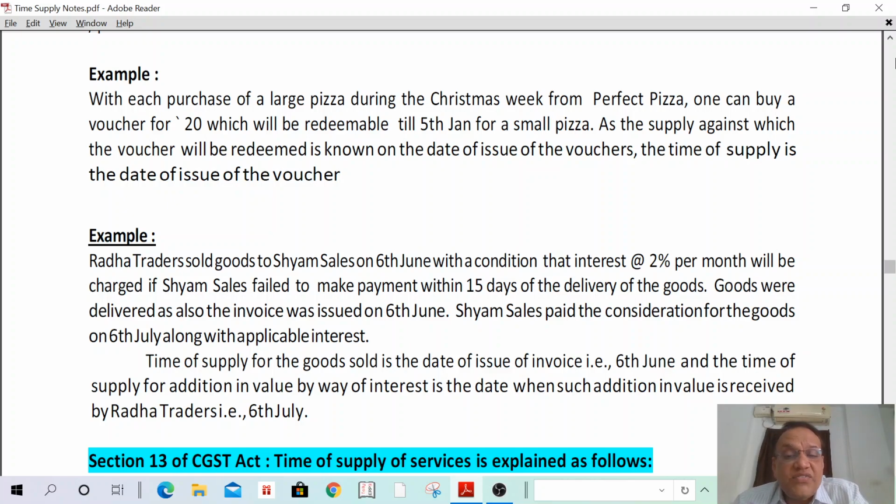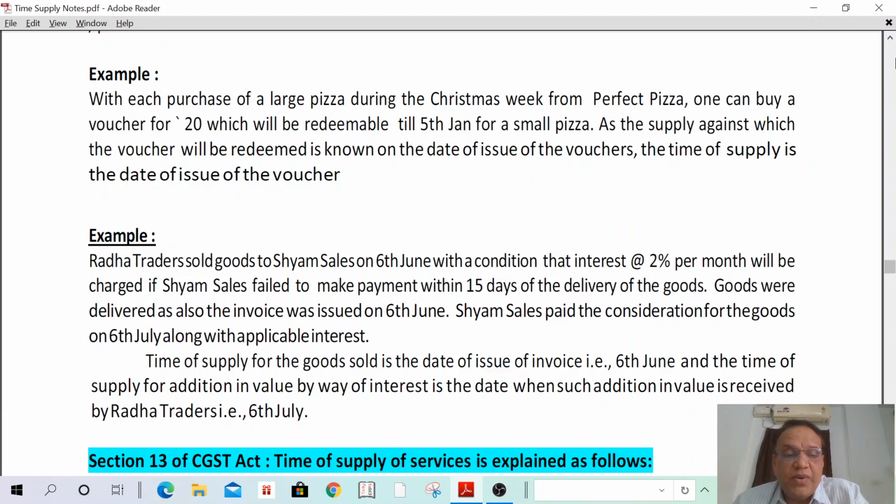Time of supply in case of interest. In case of interest, time of supply shall be the actual date of receipt of such amount. Here, Shyam Sales paid the sale consideration along with interest on 6th July. Therefore, the time of supply in case of interest shall be the actual date of receipt, which is 6th July. Therefore, in case of interest or penalty, the time of supply shall be 6th July.